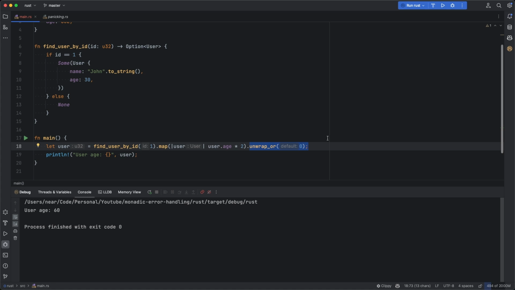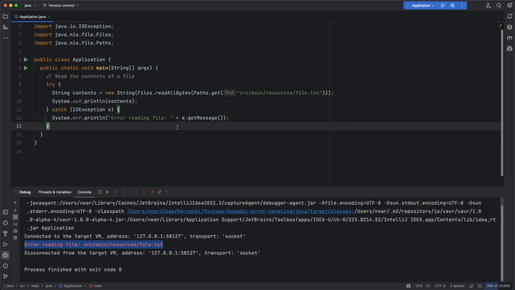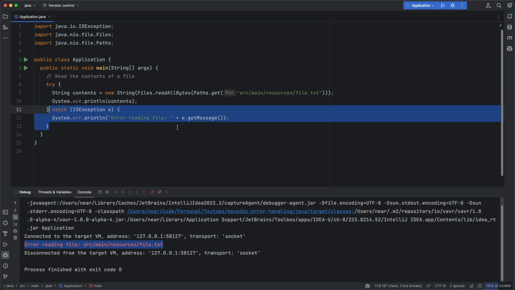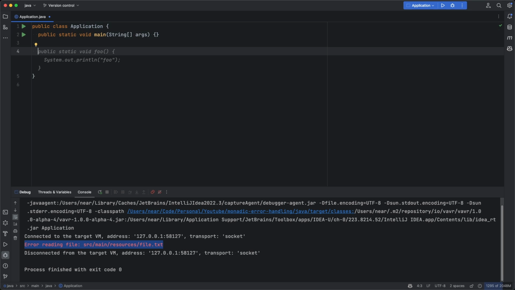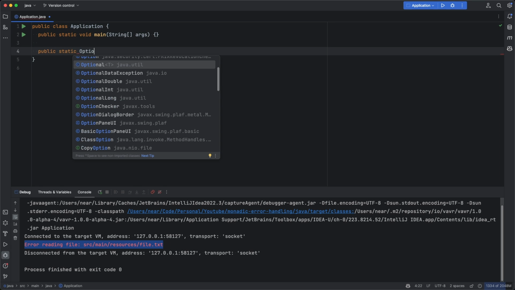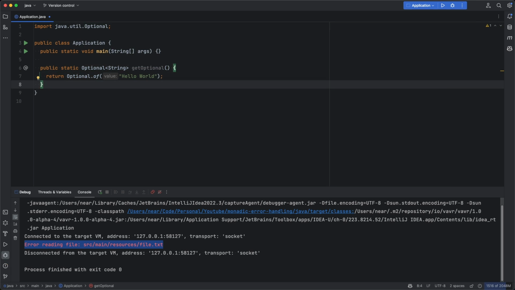Let's go back to our examples in Java and JavaScript and see how monads can be used over there. So within Java, there already exists an Optional type and no Result type. So let's come up with a quick example, say public static Optional<String> getOptional. Let's just take this. And similar to our findUserByID method, if you now call the getOptional method, you are supposed to deal with this Optional safely before trying to access the underlying value.